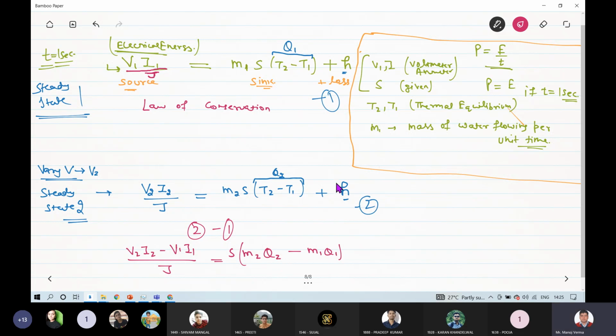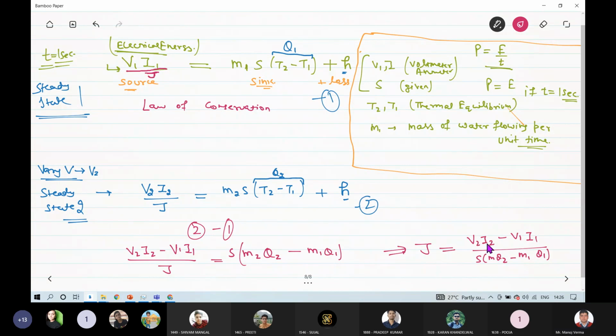And now you can see this H is neglected. This H is compensated, you can say, from both the expressions. And now I can simply find the value of this J by calculating this quantity: V2 I2 minus V1 I1 divided by S into M2 Q2 minus M1 Q1, where